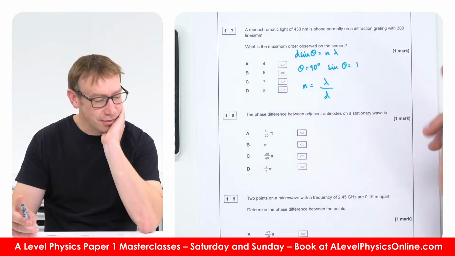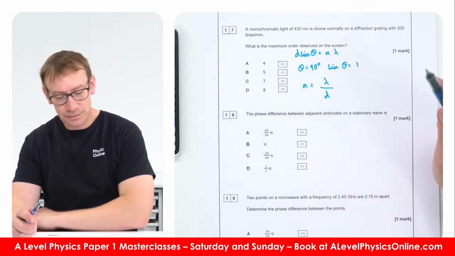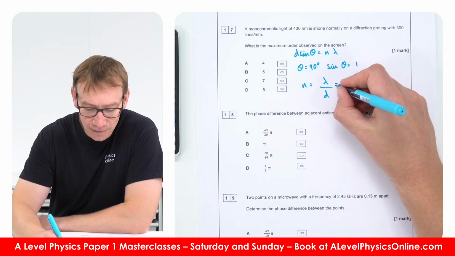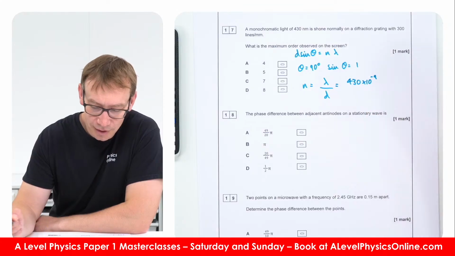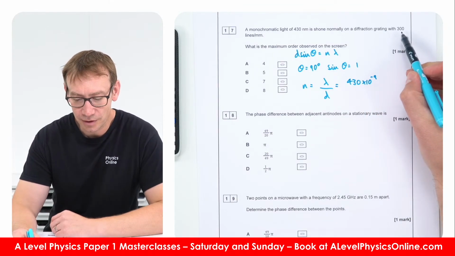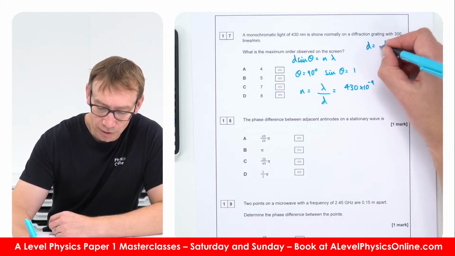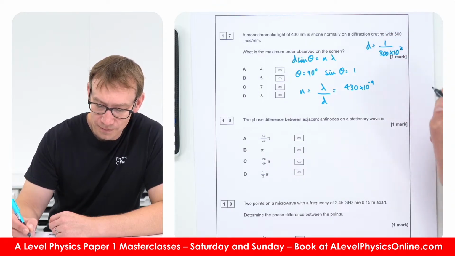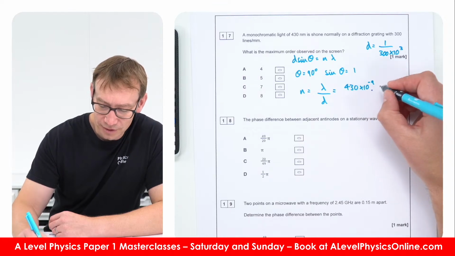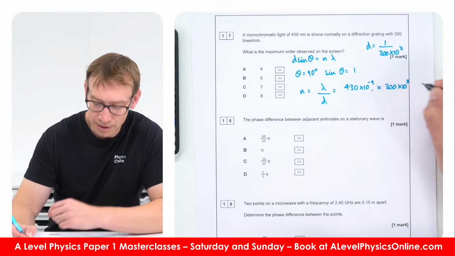Okay, so what this then means is that we've got the wavelength, which is 430 times 10 to the minus 9, but we've now got 300 lines per millimetre, so d is going to be equal to 1 over 300 times 10 to the 3. So that's the same as this times 300 times 10 to the 3.